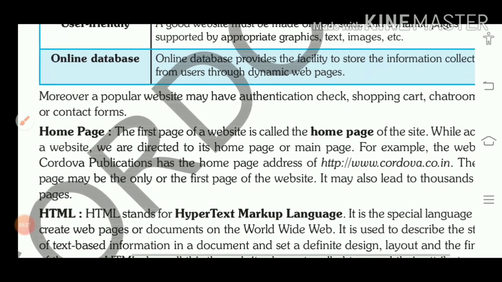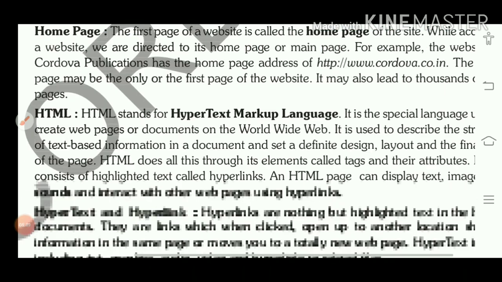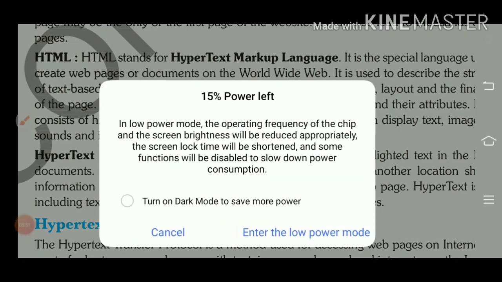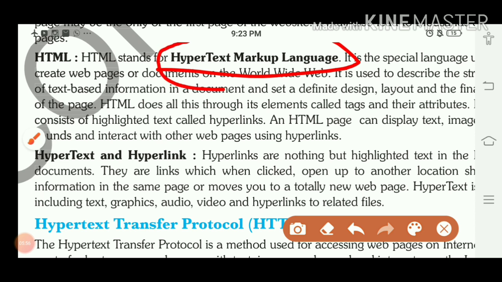Next one is home page. Home page is the first page of that website. And if a browser is there, the first page of the browser is the home page of that browser. And children, web page, all the pages in the website, they all are web pages. The first page is the home page, plus web page, both things are there. HTML, hypertext markup language, we are using for creating static pages.